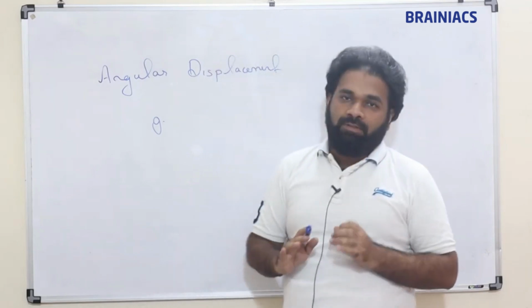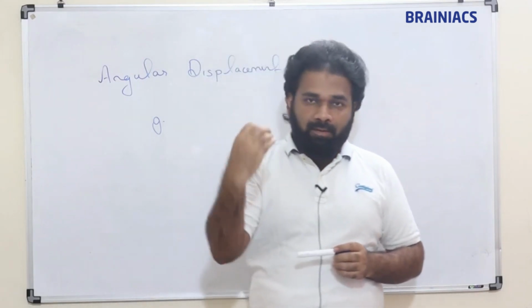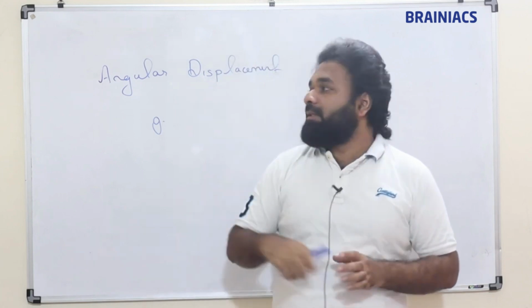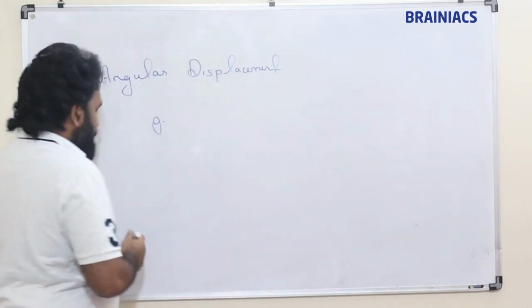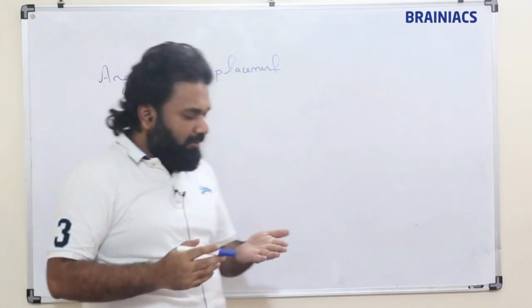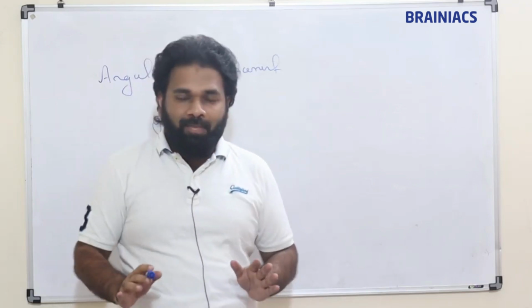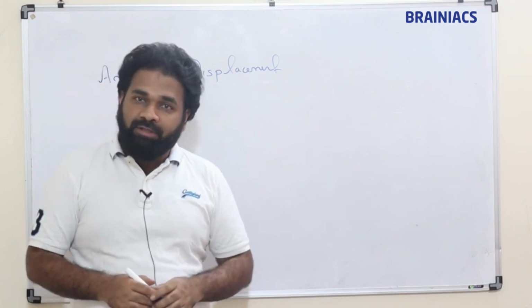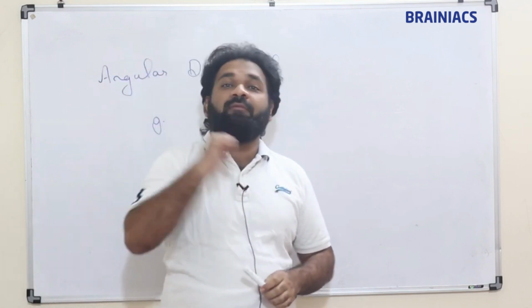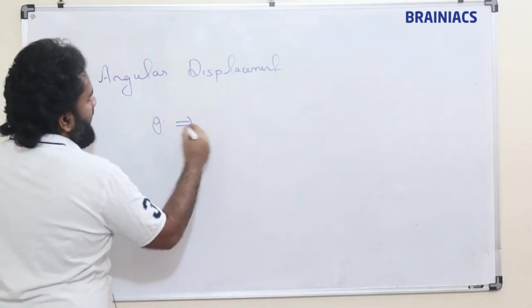Please think and tell whether this is a vector or scalar. If your answer is scalar, then no need to worry about direction, but that is wrong. If this is a vector, then we need to know the direction. So it is a vector. Theta is a vector.